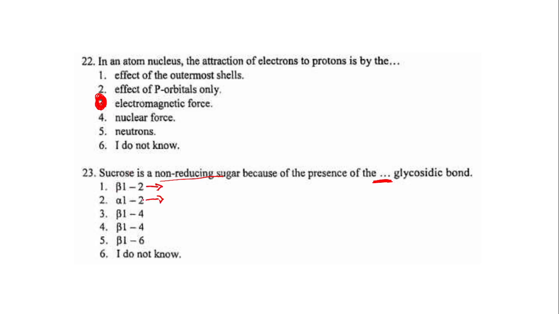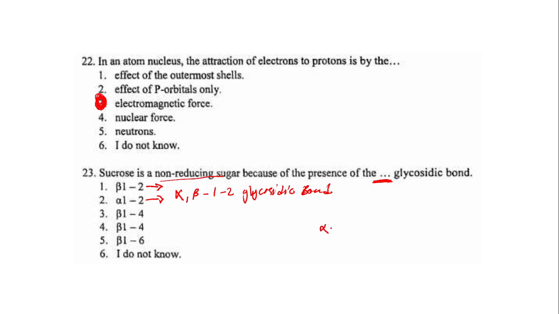One of them is supposed to have the answer, which is supposed to be alpha, beta 1 to 2 glycosidic bond. So there was an error in that particular question, because you need to understand that the glucose taking part in the formation of sucrose is alpha.